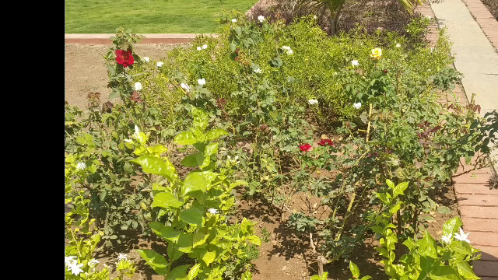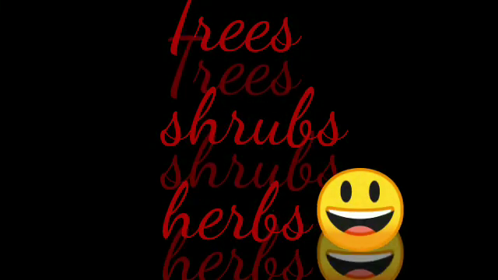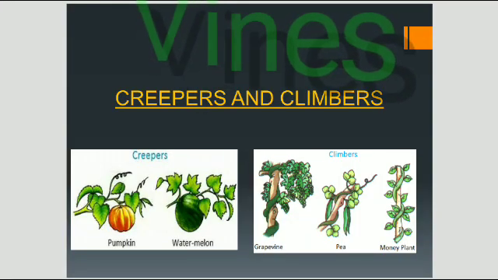Let us move towards herbs. Herbs grow 1 to 1.5 meters tall. The stems of herbs are green and quite flexible as compared to those of trees and shrubs. Herbs may live for a few months or up to 2 years. So, according to the size and height of their stems, plants can be classified into three types, that is, trees, shrubs, and herbs. Let us move towards vines.